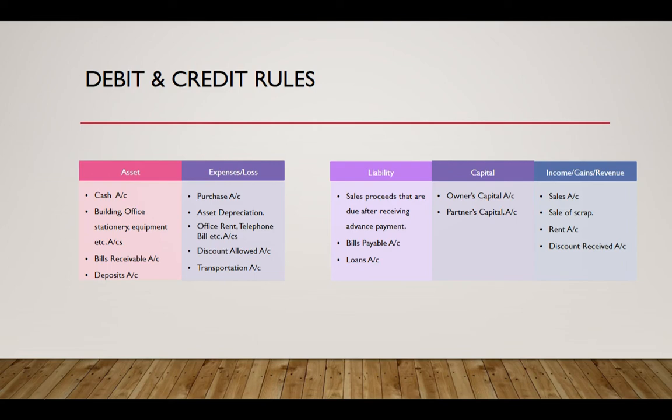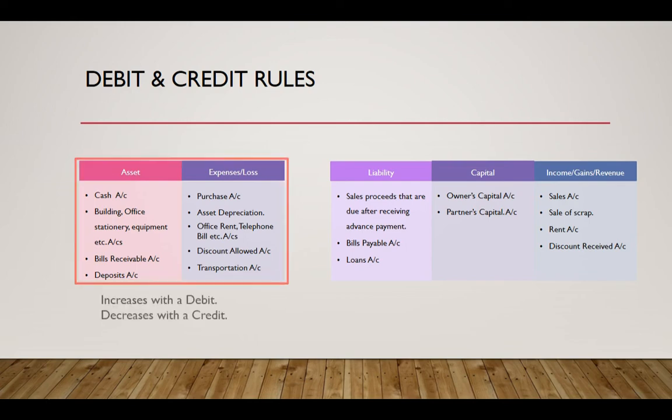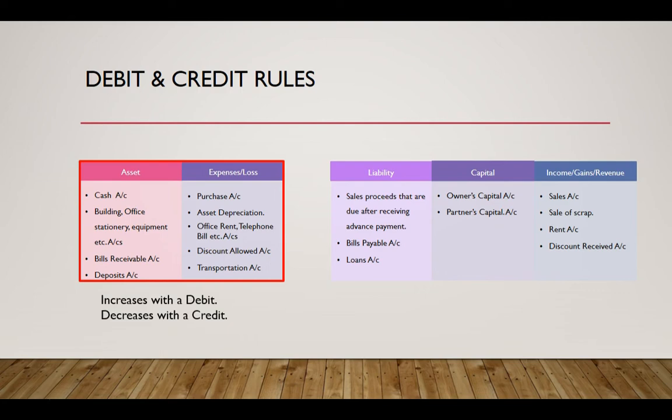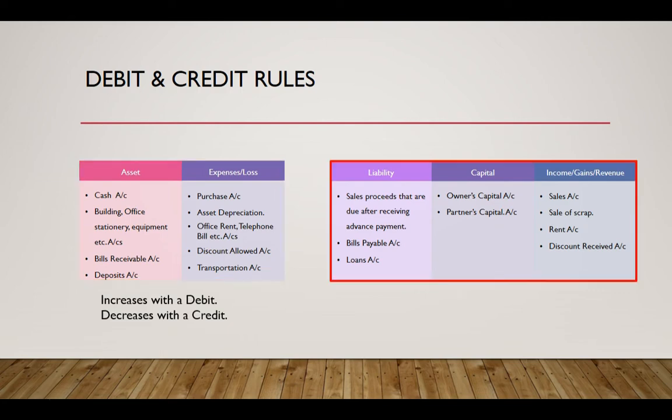So remember this chart of categories and the accounts. So the accounts that fall under assets and expenses increase with a debit and decrease with a credit, and the accounts that fall under liability, capital, and revenue increase with a credit and decrease with a debit.